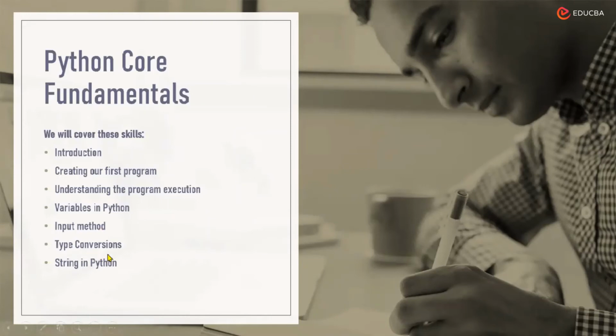Also, we would understand what the different type conversions are and how we work on strings in Python. String normally means a bunch of characters. If I'm writing some sentence, two or three sentences together, I can term it as a string. I'll go into detail of each session as we cover them one by one, because we would be completing this totally in a practical session also.